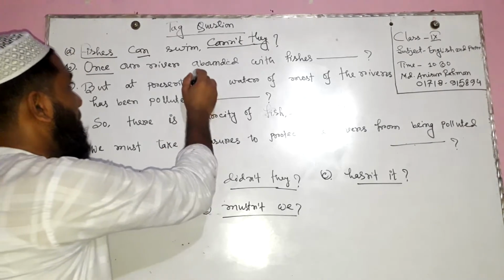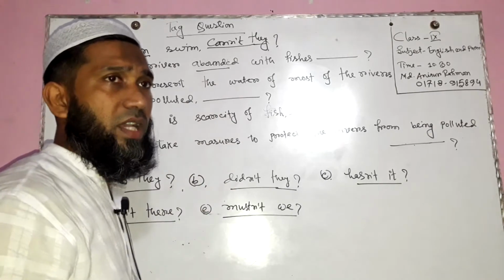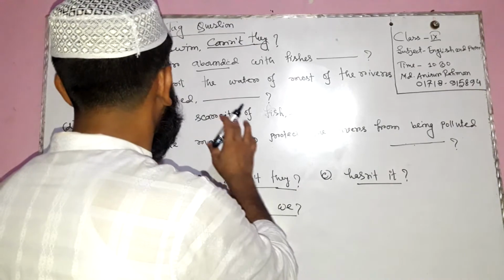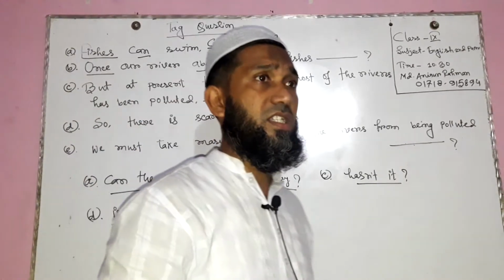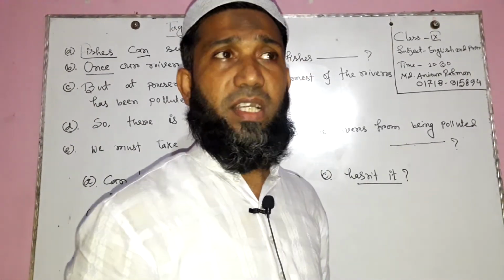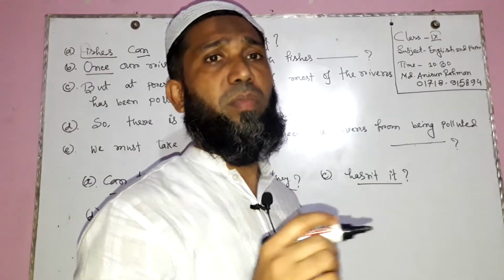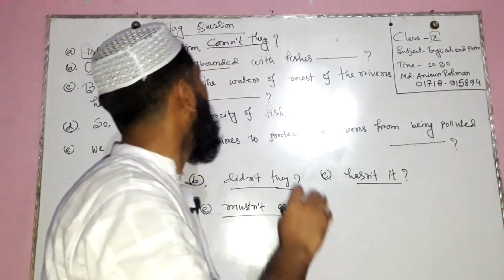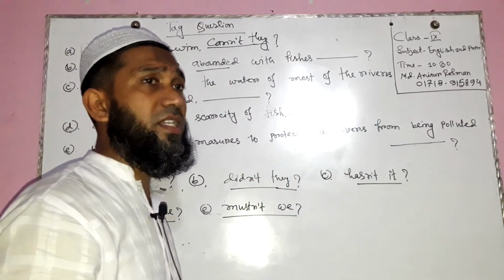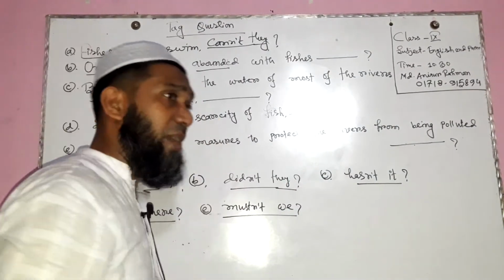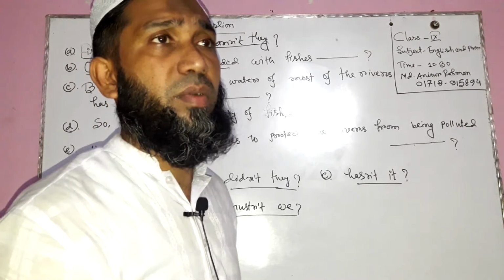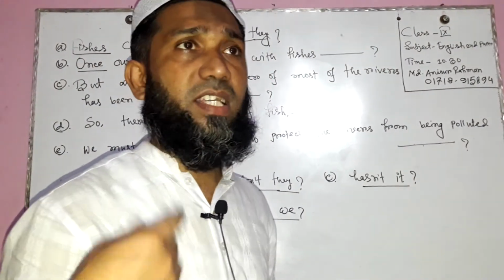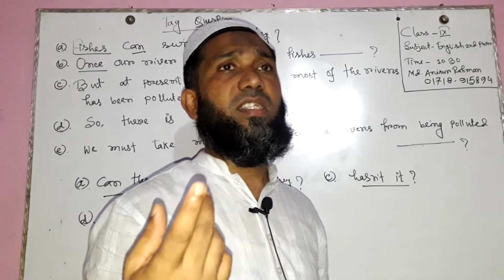Here the main verb is added with ed, I mean the past form of the main verb. So in this case we can say that this sentence is past indefinite tense, written on the basis of past indefinite tense. In this place there is no auxiliary verb. There are two tenses where we can see that there is no auxiliary verb: present indefinite tense and past indefinite tense.